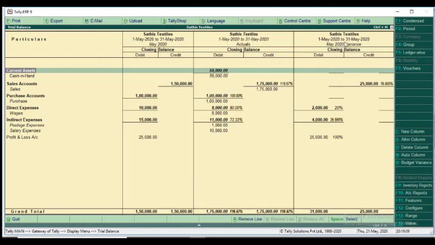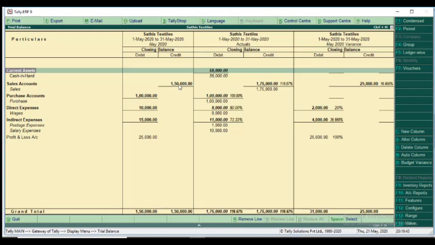And the fourth column is the variance column. In the variance column, we are getting all plus, and some minus are also there. Our plan budget is something wrong, but some pluses we accept.